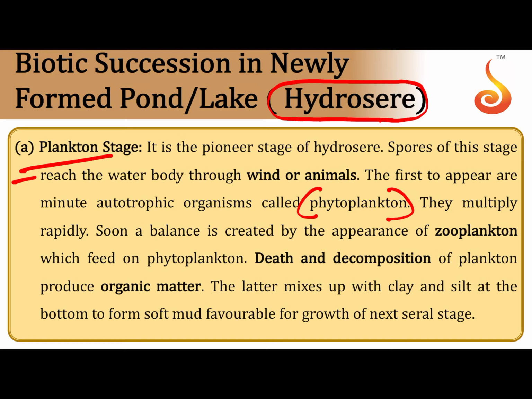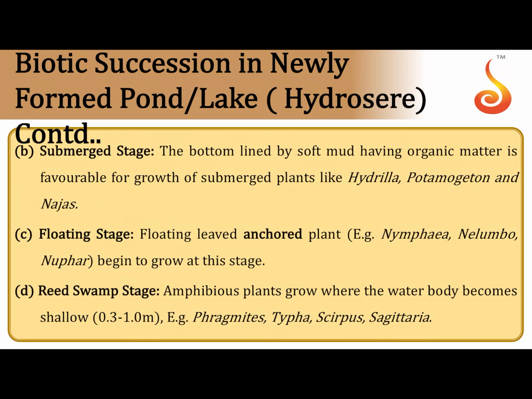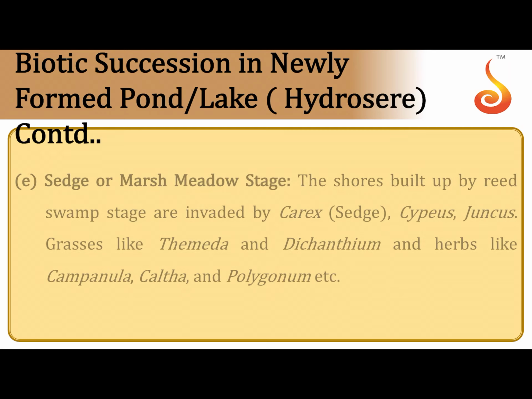Probably their spores and their reproductive propagules are carried by wind and animals to the water body. They multiply very rapidly, and some of the zooplanktons also develop, which start feeding on the plankton, and their dead bodies settle to the bottom. Death and decomposition results in the formation of organic matter. Then you have submerged plants which start emerging, and after that you have floating plants which emerge, and then you have amphibious plants which start growing, being anchored to the bottom of the pond or at the edges of the pond, but much of their body is exposed above water. They are called reed and swamp stage.